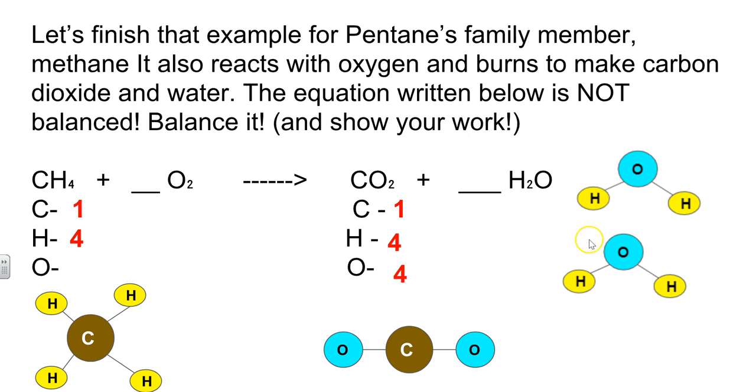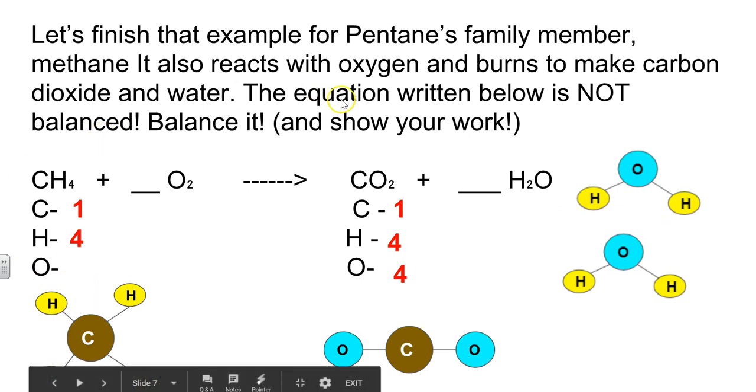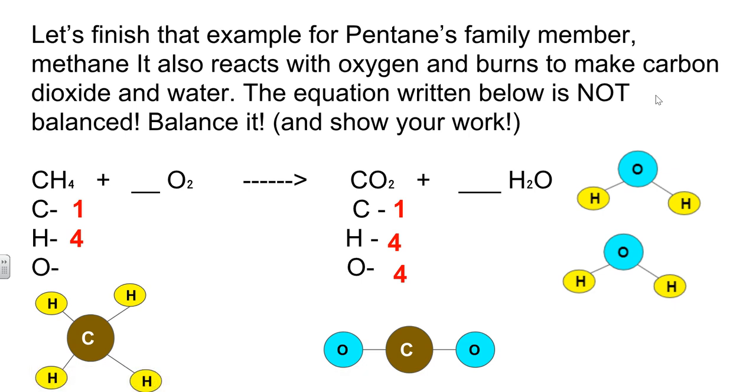I think by adding another water molecule, 2 more hydrogen atoms, we are now going to get 4 hydrogens on this side. We have 4 hydrogens in the products, we have 4 hydrogens in the reactants, so now we have 4 hydrogens on each side.